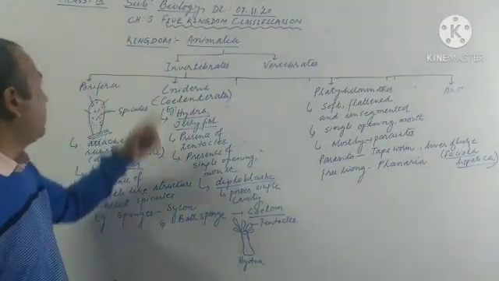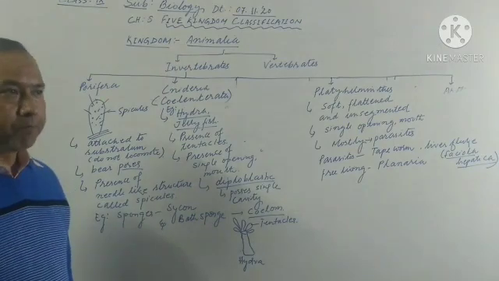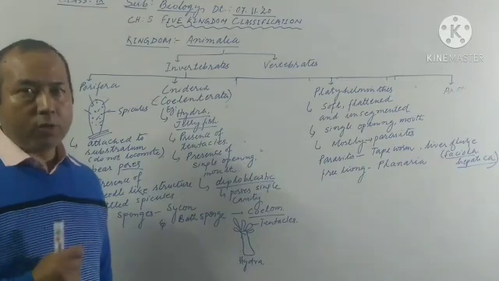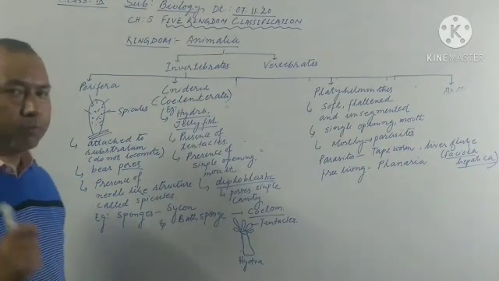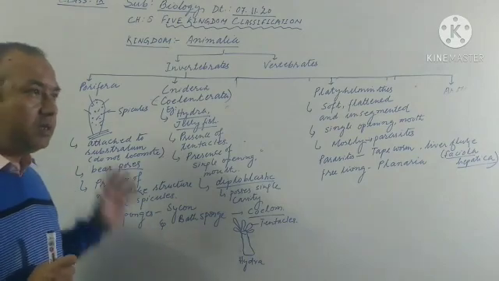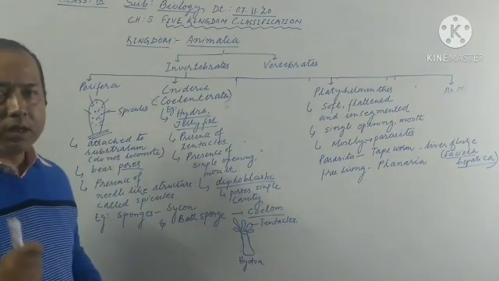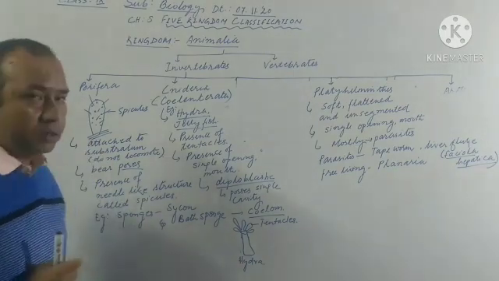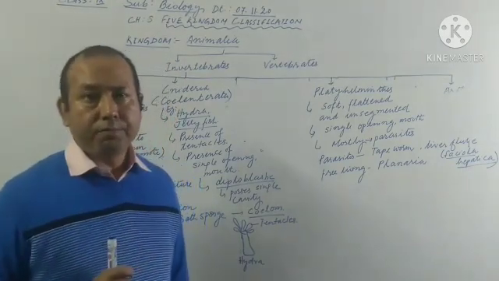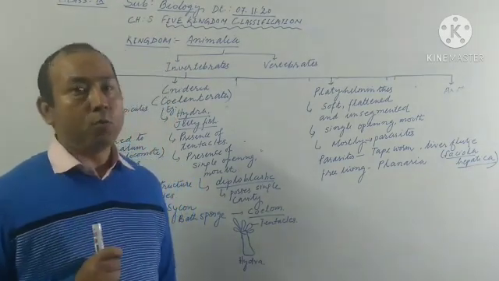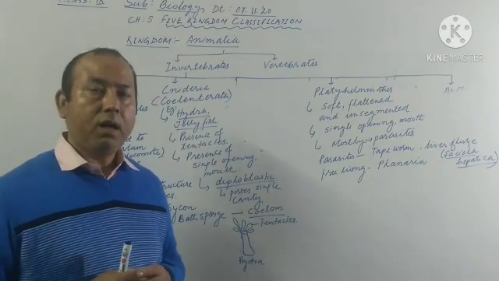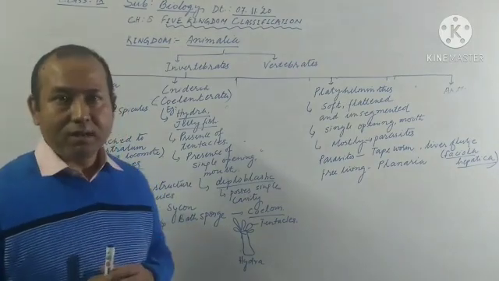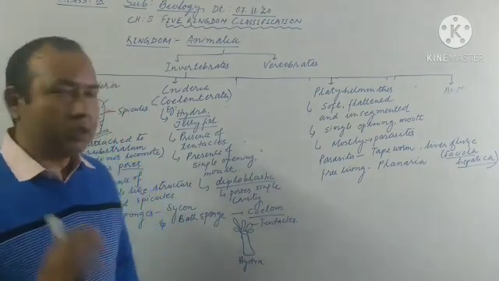So the first group under invertebrates is Porifera. Now how to identify whether a living organism belongs to this group or not? The first point to be remembered is that it is the only animal which is immobile. That is, they do not locomote at all. They remain fixed to the substratum such as rocks. They are mostly marine, found in oceans and seas. Okay, so this is the first point.